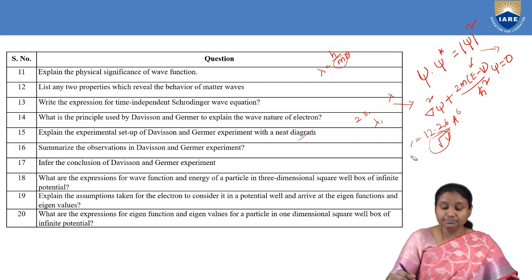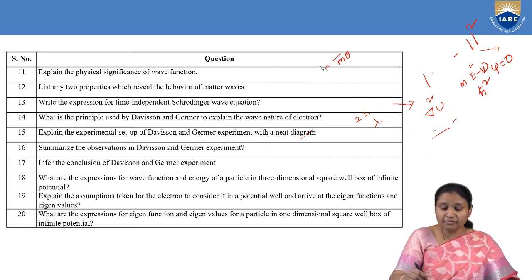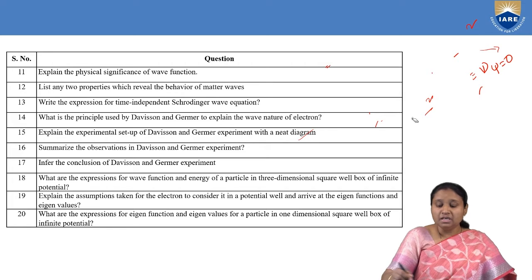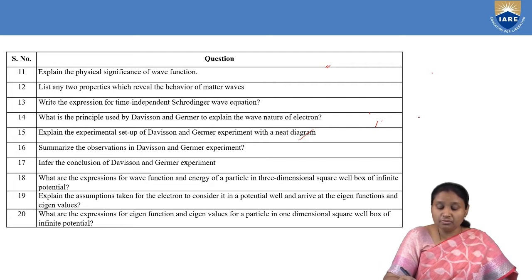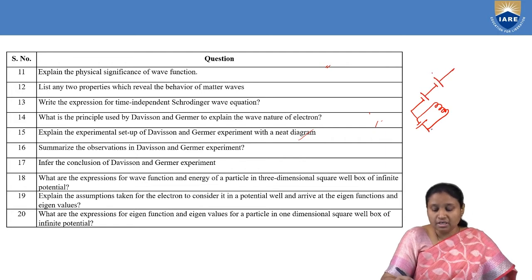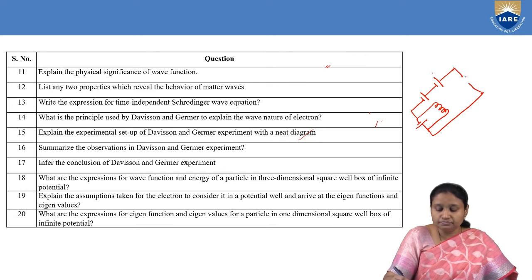If you consider the experimental setup of Davisson and Germer's experiment, here we are going to have one electron gun. An electric field is applied to this electron gun in order to apply a potential.